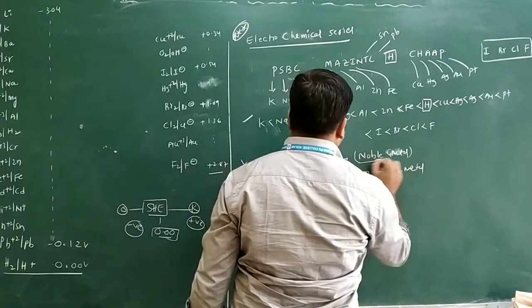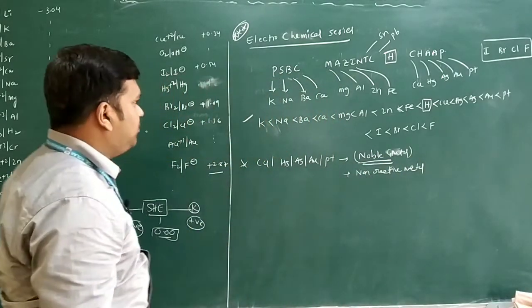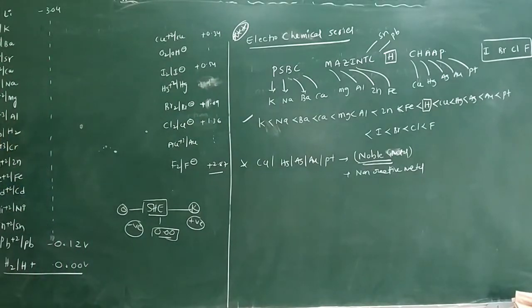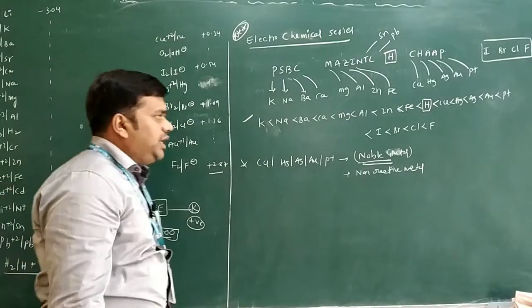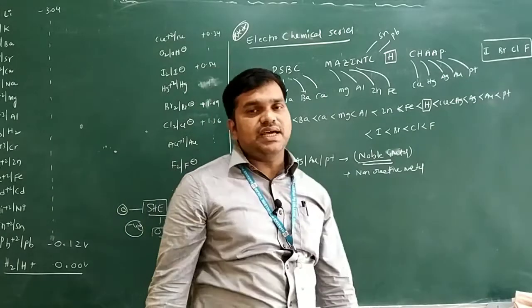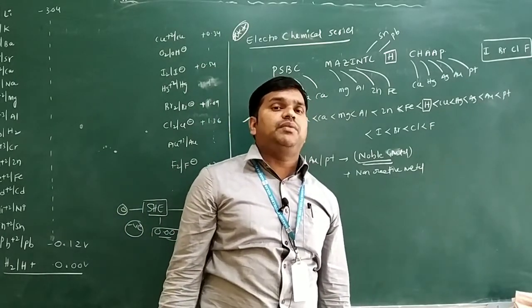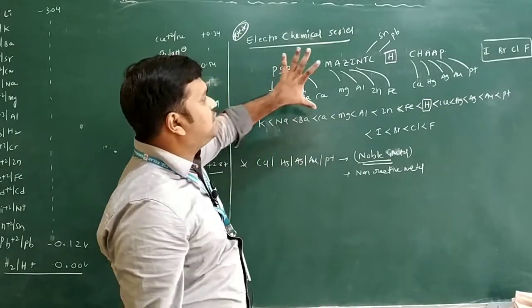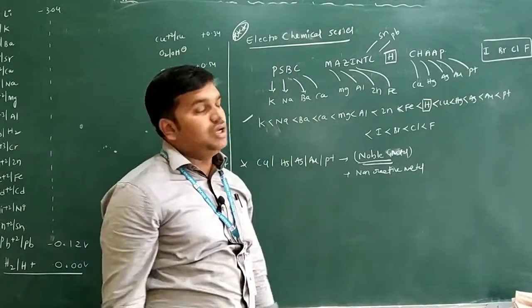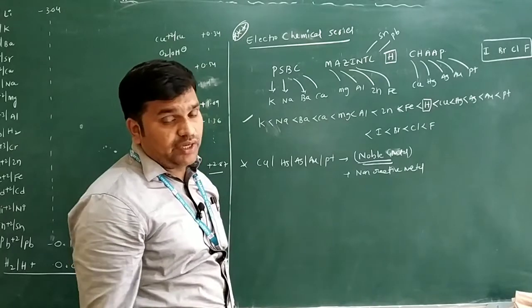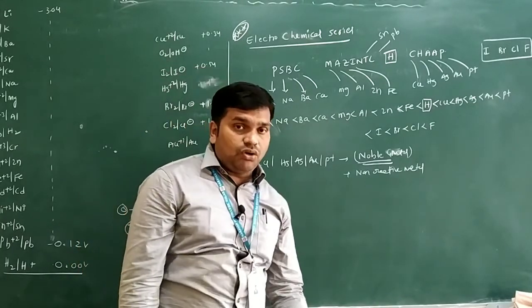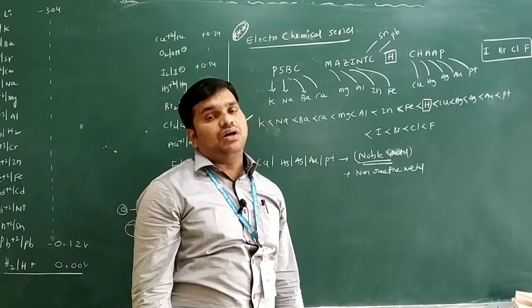Very important, these are the noble metals. So in the electrochemical series, active metals are there, moderate metals are there, then we have the noble metals, or we can say non-reactive metals. So this is regarding the electrochemical series. This code is important. By using it we will solve some questions on this electrochemical series. But before that, let us know what the applications of the electrochemical series are.